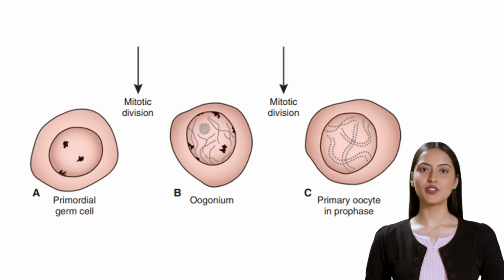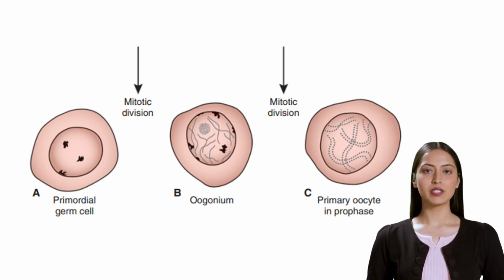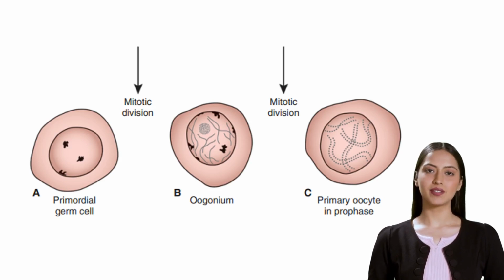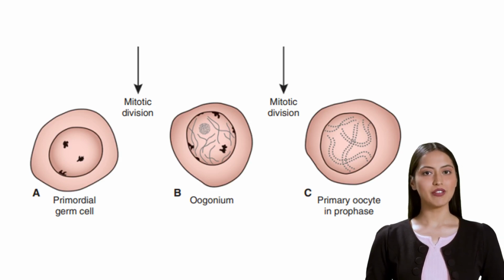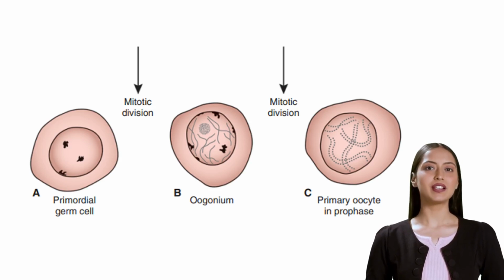Oogenesis is the type of gametogenesis that describes the development of female gametes. The germline stem cells that differentiate towards gametes are the primordial germ cells, or PGCs. PGCs are formed in the epiblast during the second week of embryonic development. During the fourth week, they migrate to the endoderm of the yolk sac, and in the fifth week, they have already arrived in the developing gonad or genital ridge.